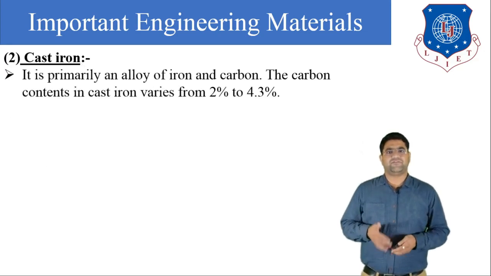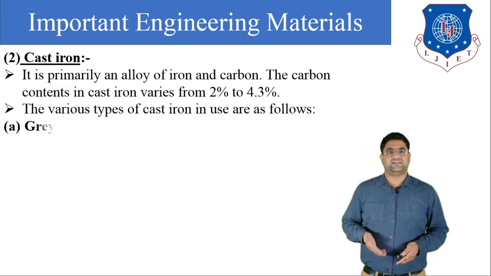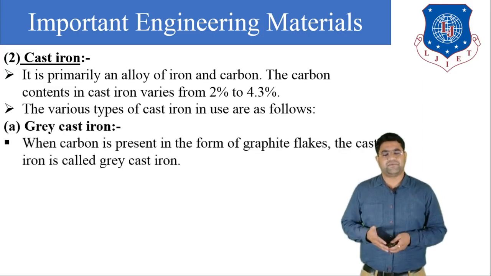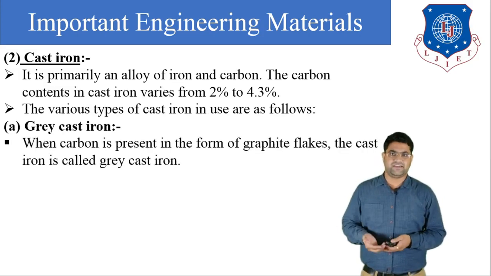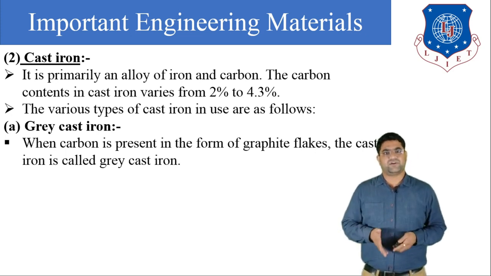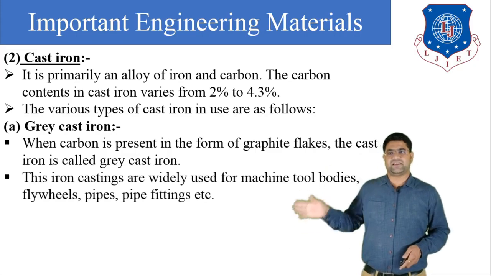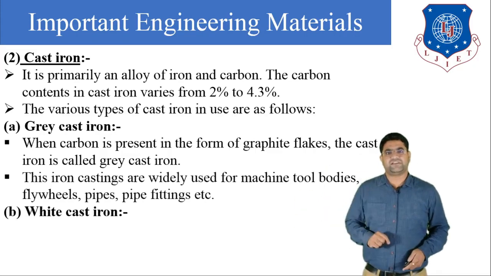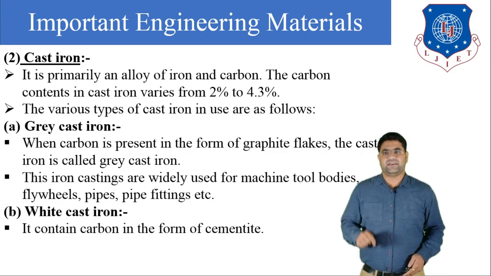Now, the next type of ferrous material is cast iron. Generally, the carbon percentage in cast iron varies between 2% and 4.3%. The various types of cast iron are as follows. Our first type of cast iron is grey cast iron.